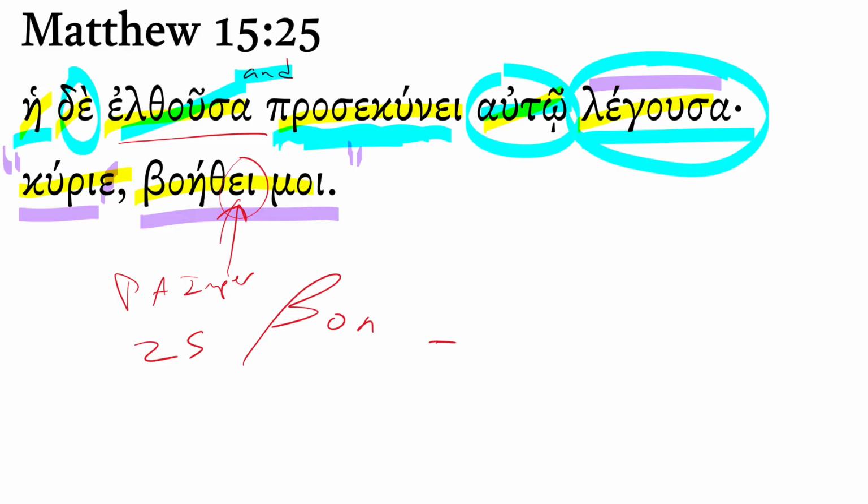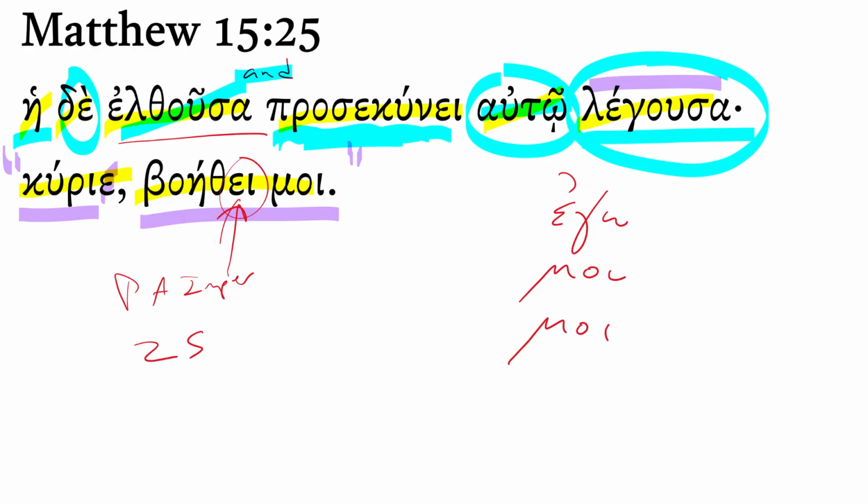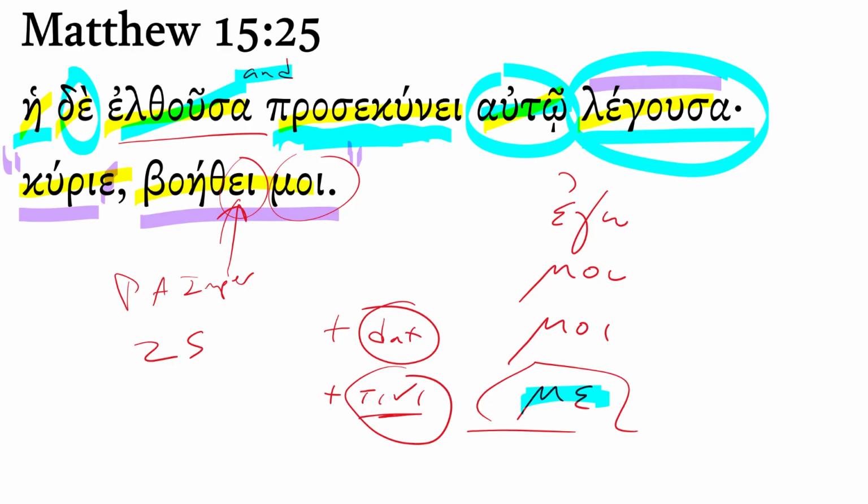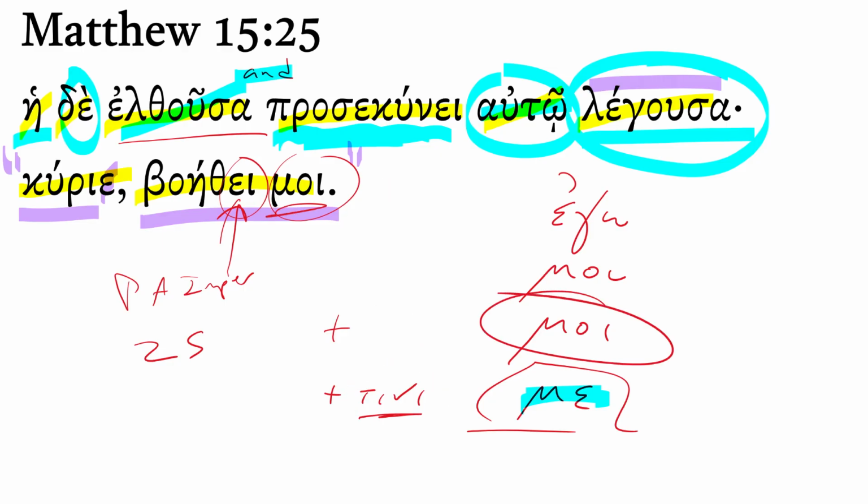Now, you may think about that object for a moment. You say, okay, personal pronoun. Let me review. This is very basic, but ego, mu, moi, me. You say, well, I might have expected the accusative, help me. Isn't that the object form there? Help me, me. Why the dative? Well, if you look up the verb baetheo in a good lexicon, it will tell you something like plus the dative or plus tini. It's telling you this is followed by something in the dative. The verb baetheo takes a dative complement or a dative object. That's why we have the dative form moi there.